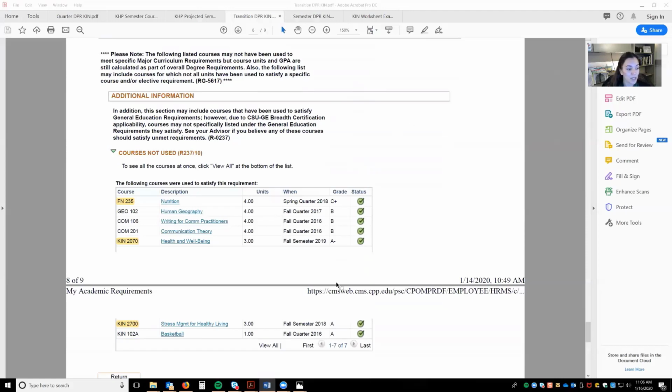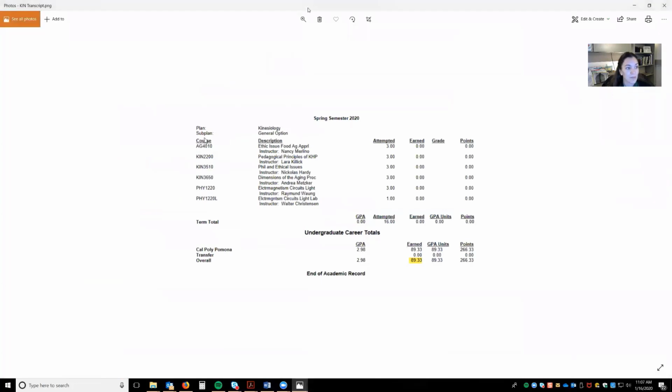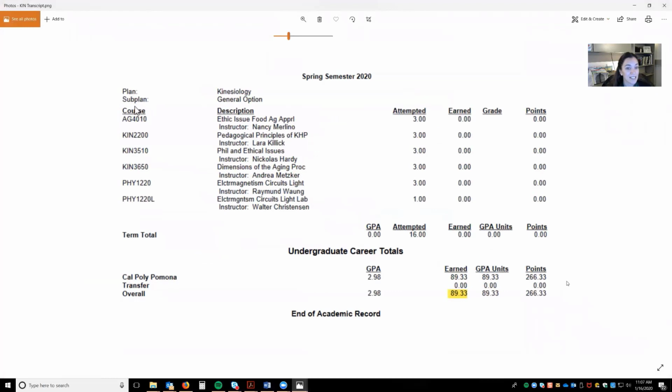Okay, I also want to show you an unofficial transcript. So this is the very bottom of an unofficial transcript. Again, like I said, you need 120 units to graduate. This student has completed 89.33. This number is not taking into account the spring term because no grades have been added. Once the student gets a passing grade, then the 16 will go to the 89.33.